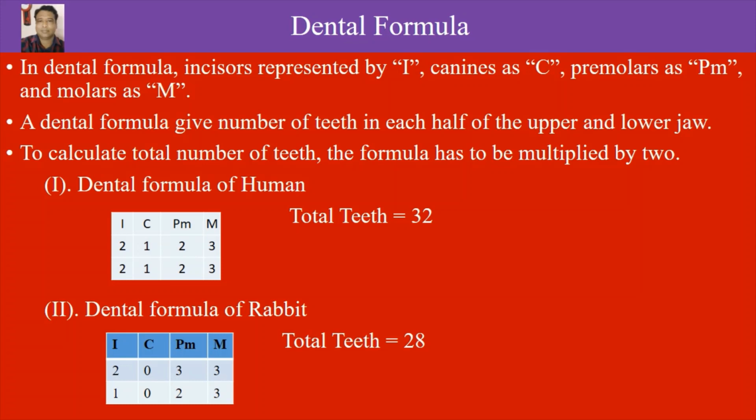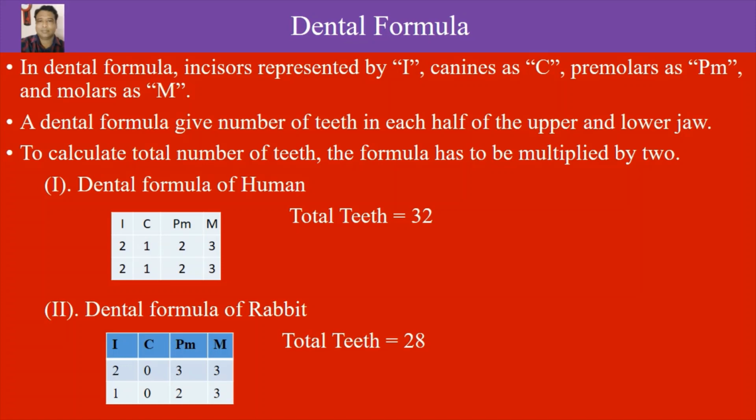In mammals, the number and sequence of teeth is represented by the dental formula. In the dental formula, incisors are represented by the letter I, canines by C, premolars by PM and molars by M. A dental formula gives the number of teeth in each half of the upper and lower jaw. To calculate the total number of teeth, the formula has to be multiplied by 2.